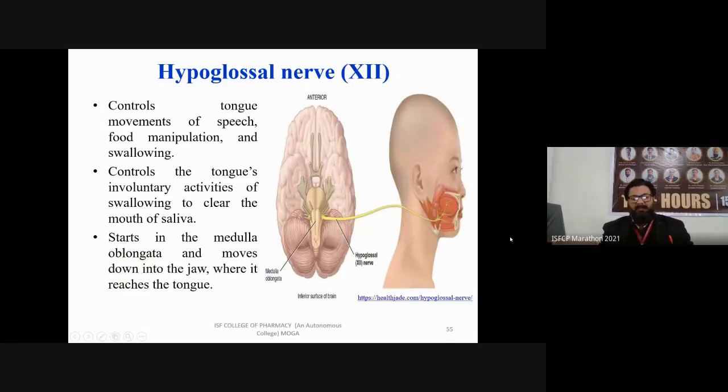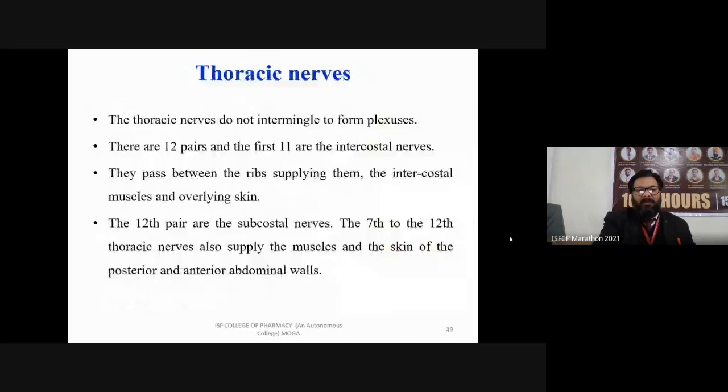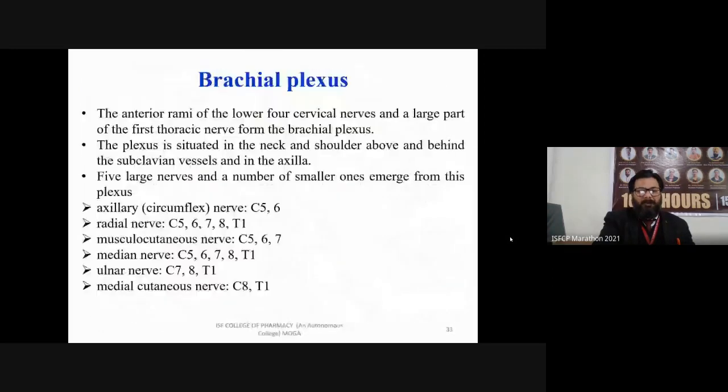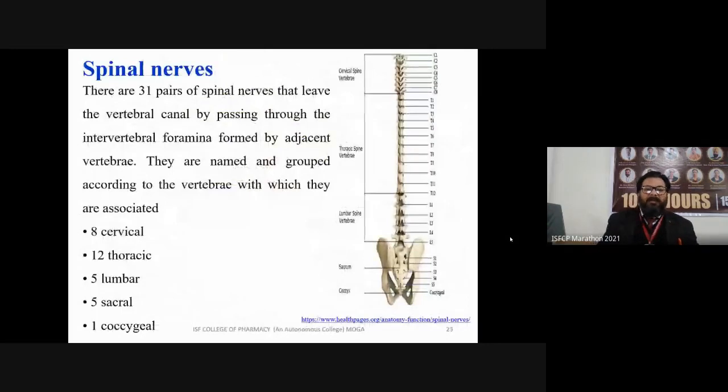So these are the basic information about the cranial nerves. Now I am going to discuss the spinal nerves, which are very important from the syllabus point of view and viva point of view. There are 31 pairs of spinal nerves that leave the vertebral canal by passing through the intervertebral foramina formed by adjacent vertebrae.